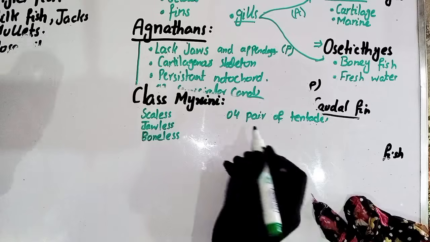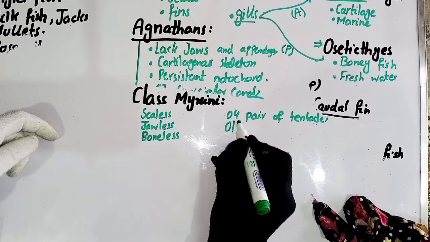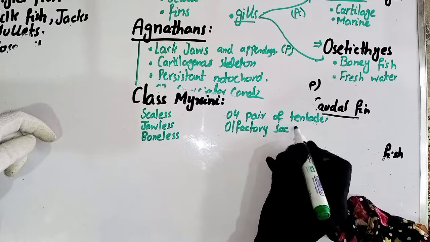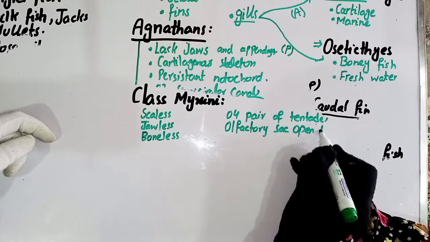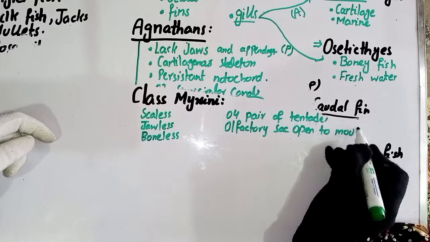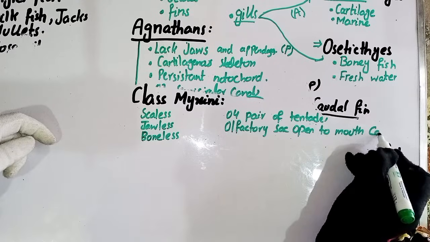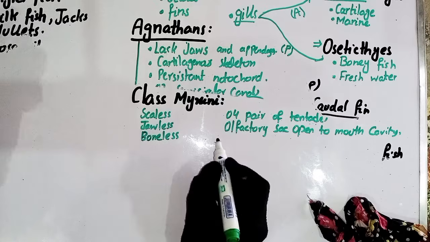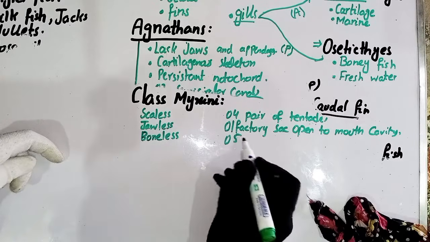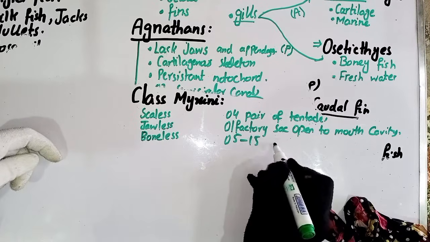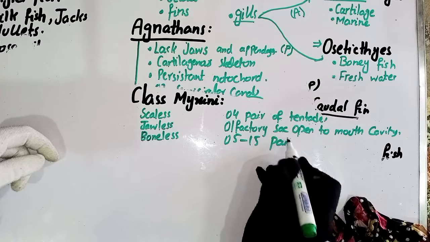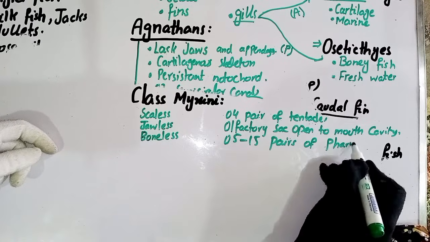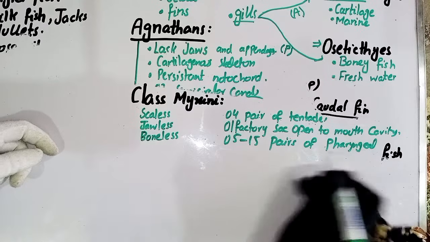Olfactory sacs open to the mouth cavity. The next point is pharyngeal slits: 5 to 15 pairs of pharyngeal slits.